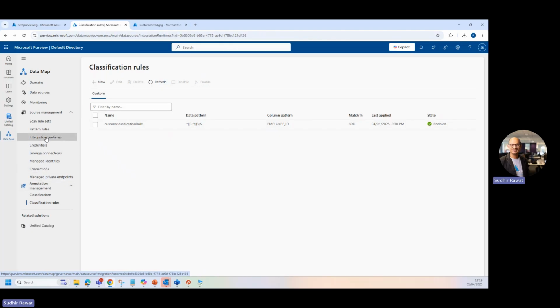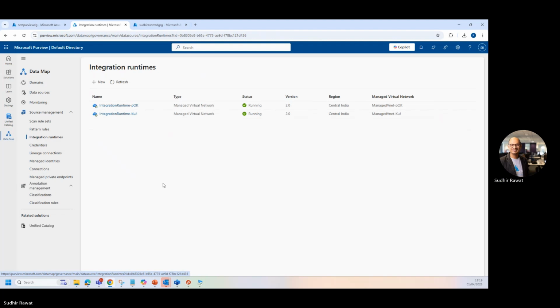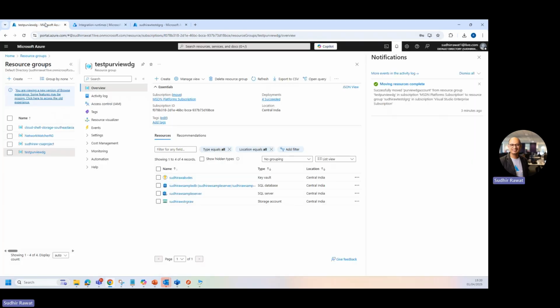And if I look for my integration runtime, I can see both the integration runtimes are available and they are up and running. So pretty much we got everything migrated from source to target by using that functionality from the Azure portal, which is moving a resource group from one subscription to another.